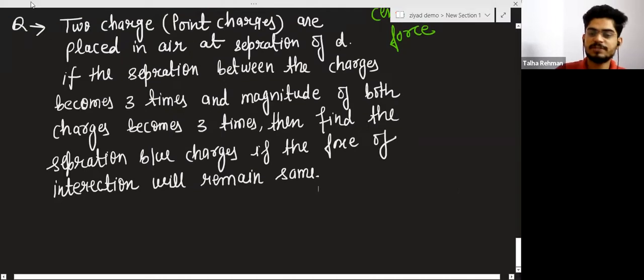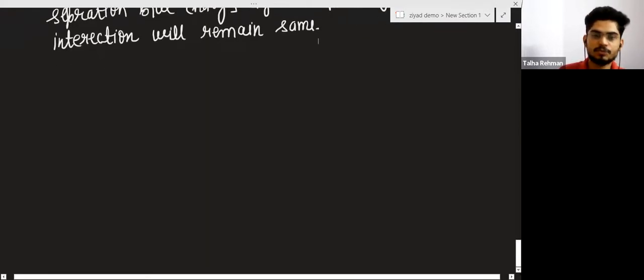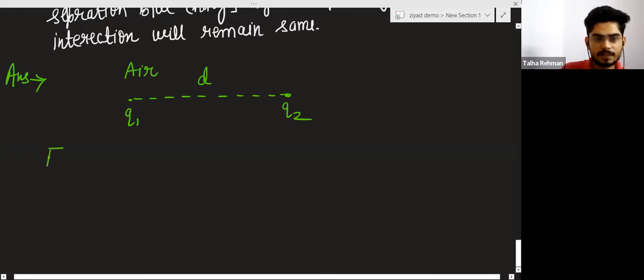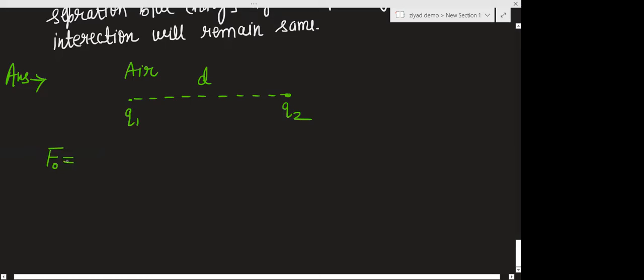We have two charges initially. I am just supposing two charges as Q1 and Q2. Initially, we have two charges in air. They are placed at a distance d in air. So we know that when the charges are in air, I am representing the force in air as F0.